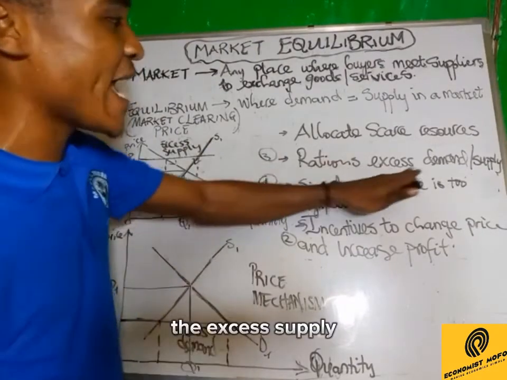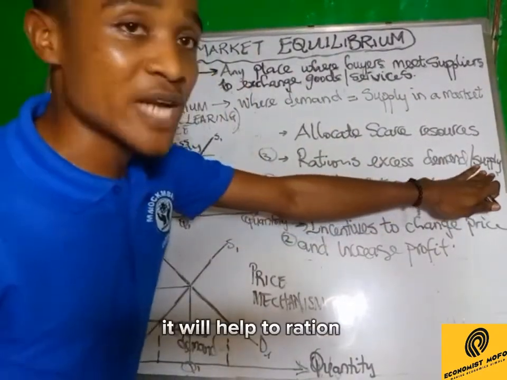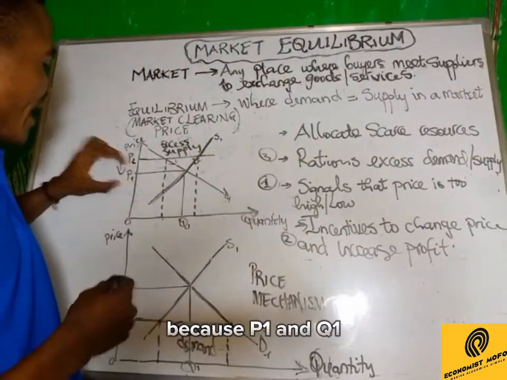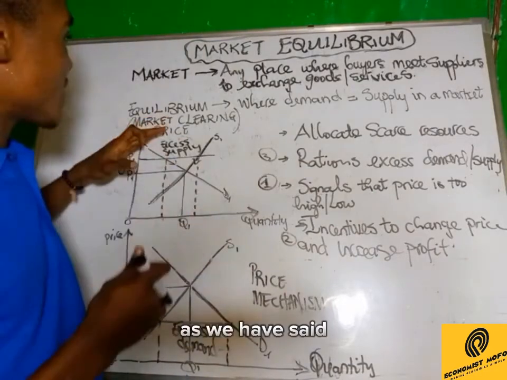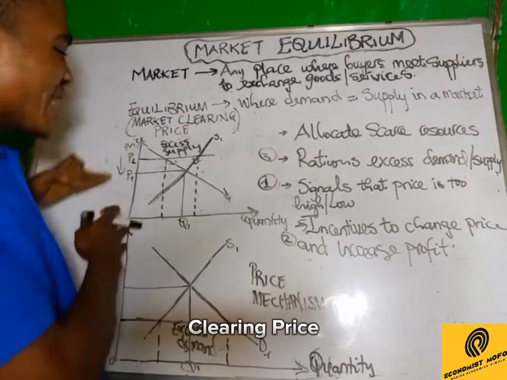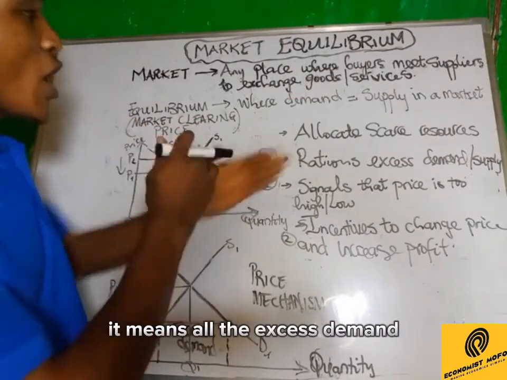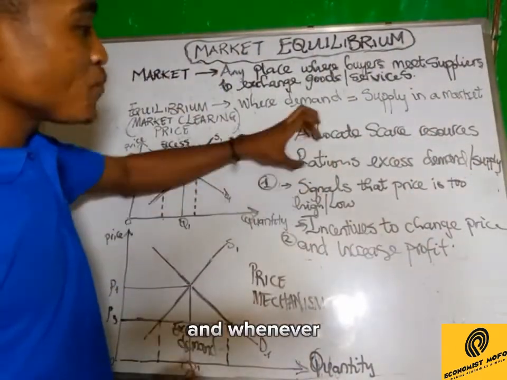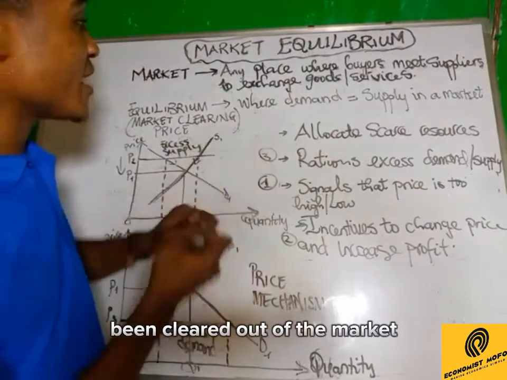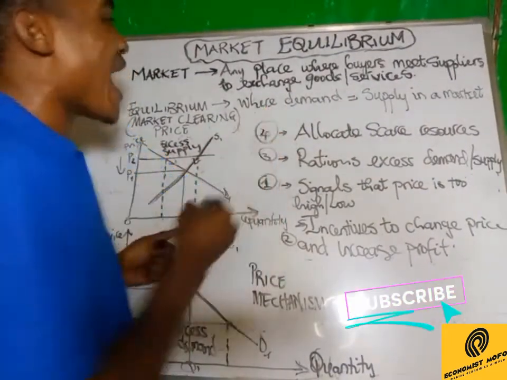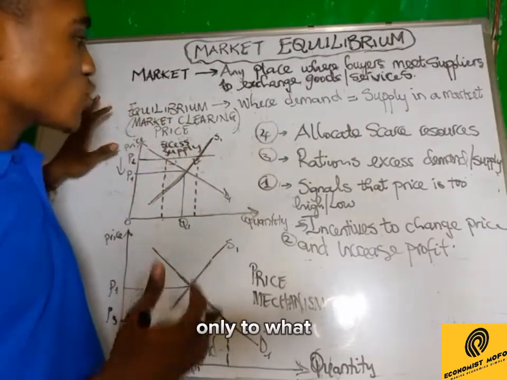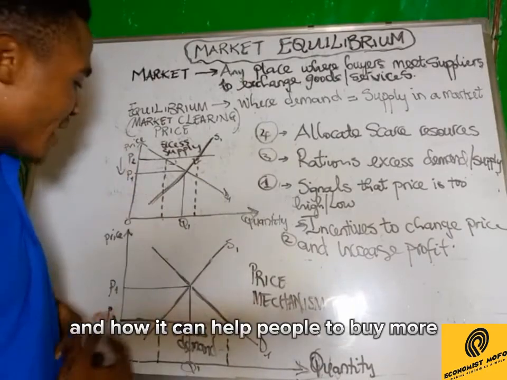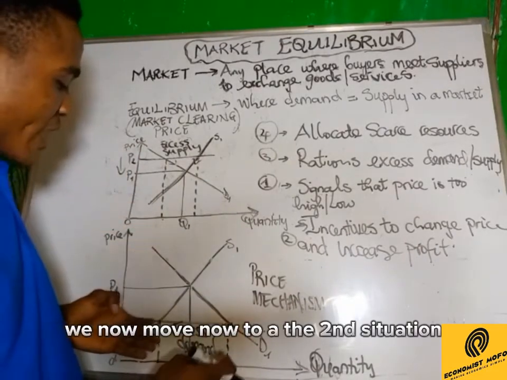To ration the excess supply that has been existing in this market, because P1 and Q1, as we have said, is referred to as the market clearing price and clearing quantity. It means all the excess demand and excess supply have been cleared out of the market, and this brings us to what we call perfect allocation of scarce resources. Resources are now allocated only to what people are willing to buy. So we now move to the second situation.